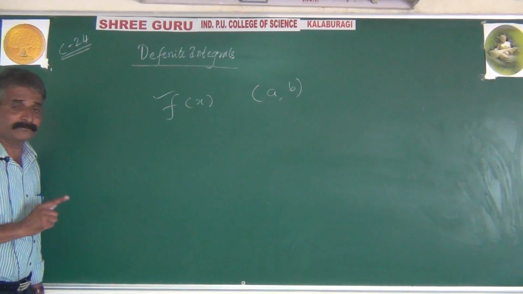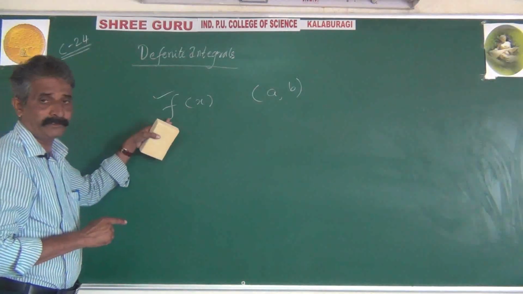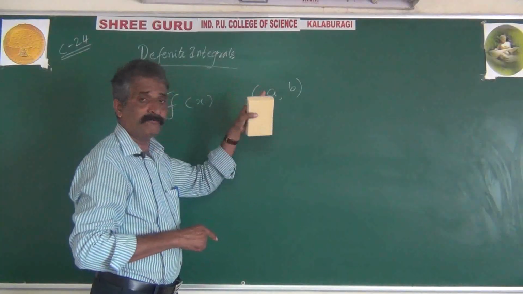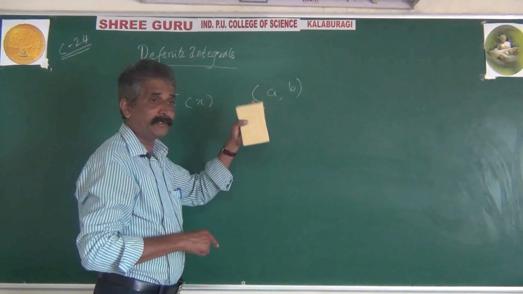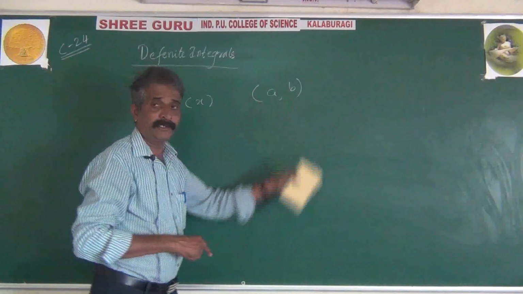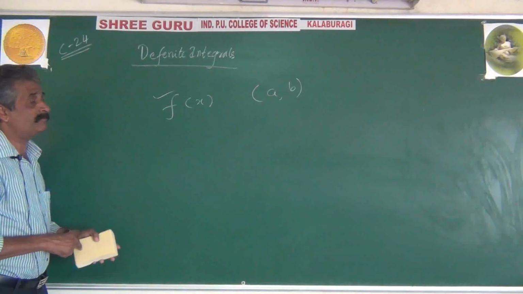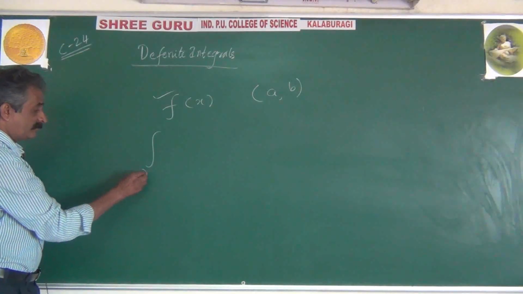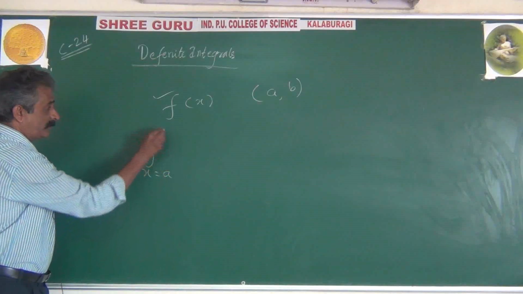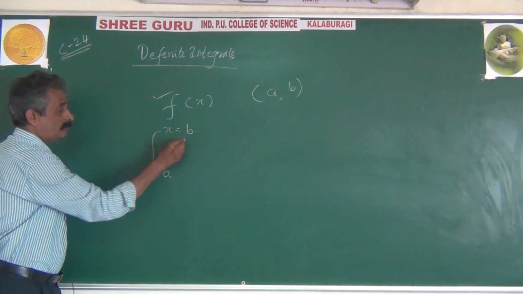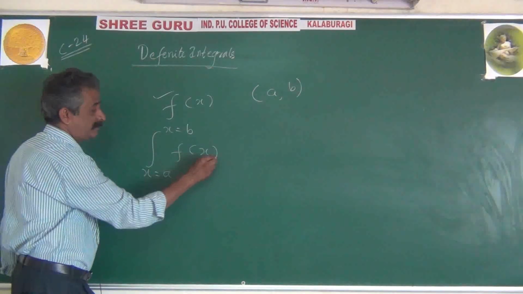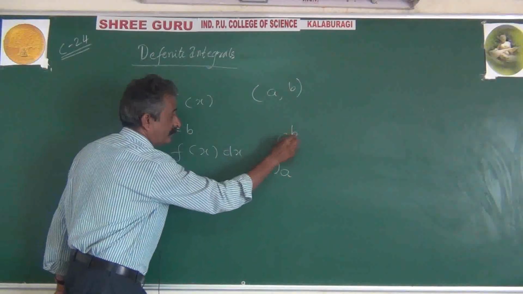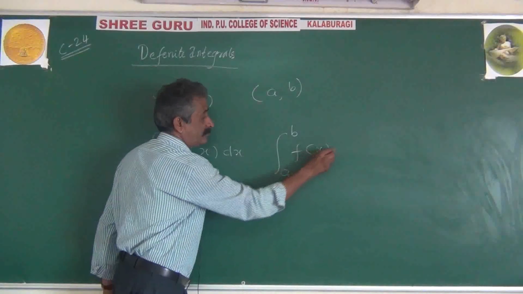Means integration of the given function f of x under the restriction or under the validity or under the condition of the interval a comma b is called by the name definite integral, and that is written as integration x equal to a to x equal to b f of x dx, or it is just written as integration a to b f of x dx.